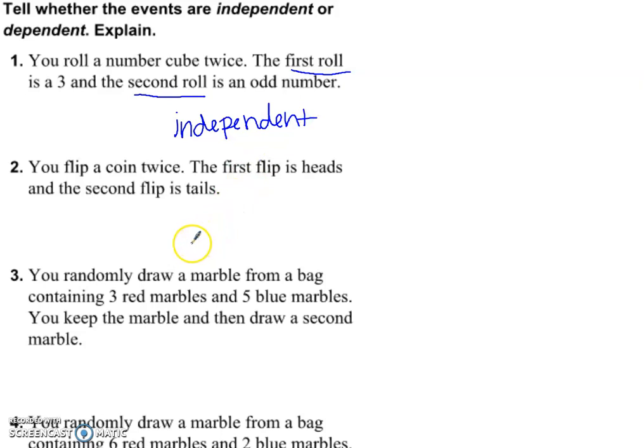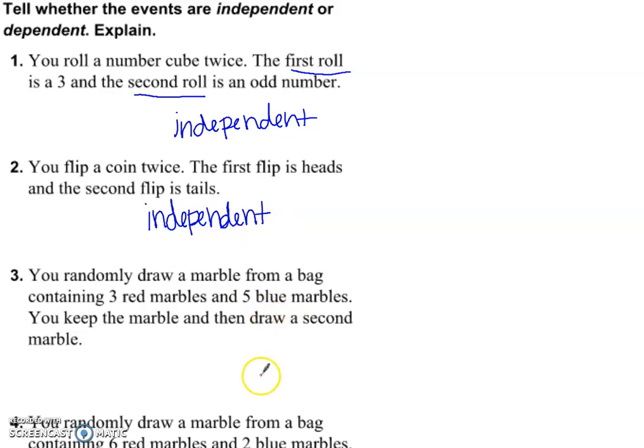Let's look at number 2. It says you flip a coin twice. The first flip is heads and the second flip is tails. So again, the first flip is heads. It doesn't mean that you can't flip heads again. So these events are completely independent of each other. The result of the first one does not affect the results of the second.